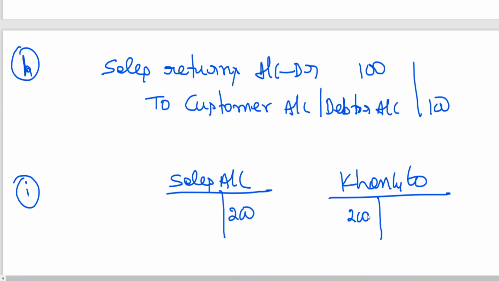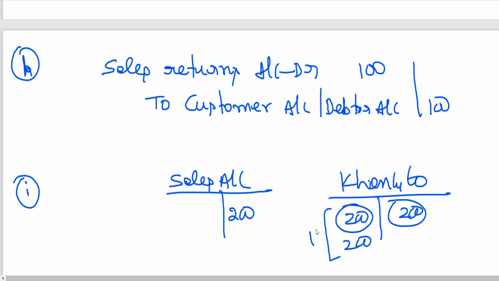This is correct actually. But they have not debited. They have credited Khan and Co. So that means you are having two credits. Whenever there is a posting, there should be one debit, one credit. Account is correct, amount is correct, but side is wrong. This 200 rupees they should have written on the debit side. I think by this time you are good in it. This 200 rupees is for cancellation, nullified. Then one more 200 rupees is for rectification. If I write 400 on the debit side, 400 minus 200, I am having an impact of 200. That means Khan and Co account should be debited with 200 rupees. That is missing.